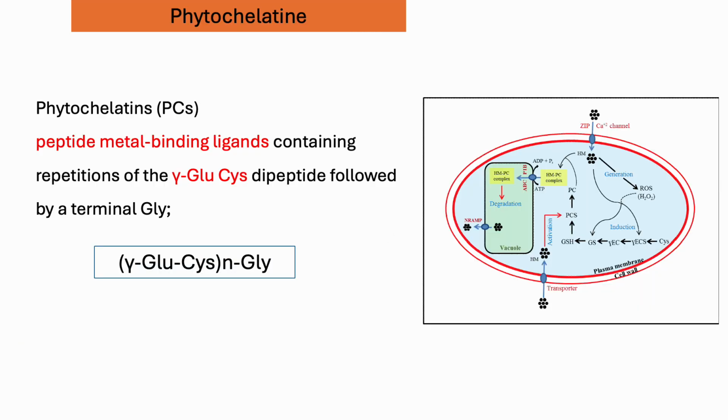So now I can discuss phytochelatin. Phytochelatins are peptide metal-binding ligands made of repeating glutamate and cysteine units, with glycine as the terminal one. So glutamate, cysteine and glycine produce phytochelatin, and these phytochelatins along with glutathione can bind with heavy metals, and then transfer them into the cell vacuole through a transporter. In the cell vacuole, this heavy metal and phytochelatin complex can be degraded and made into non-toxic, normal metabolites or normal metals.